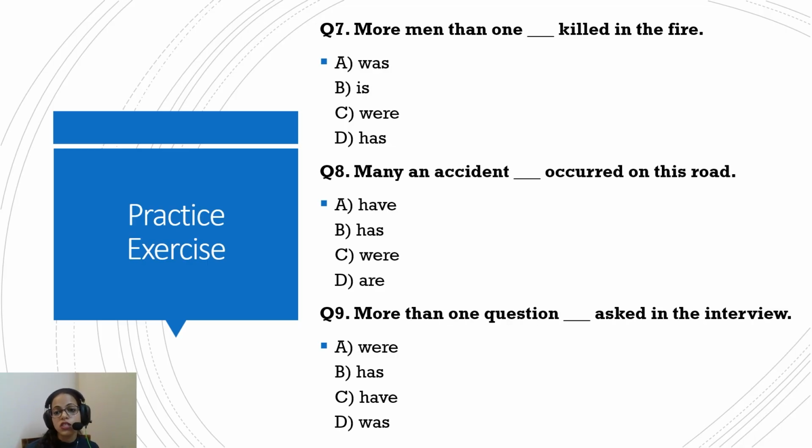More men than one dash killed in the fire. Now here, more than one is there, which is followed by singular, but since men itself is plural, we will have to follow the plural verb. So more men than one were killed in the fire. Many an accident dash occurred on this phone. So many an accident, again, singular accident, many should not be confusing you. Many an accident has occurred on this phone. More than one question. So again, one question, and more than one will be followed by singular. So more than one question was asked by